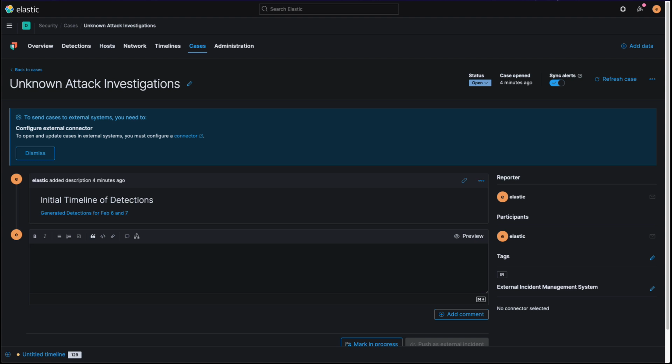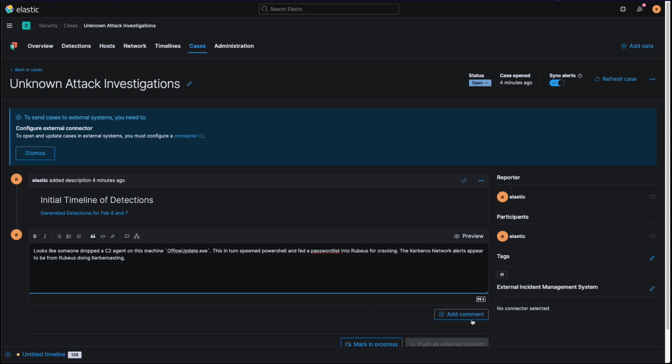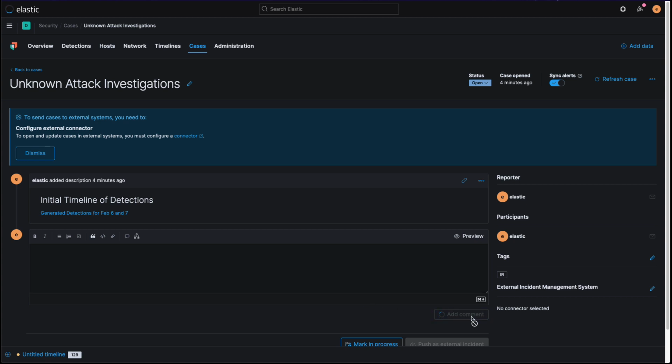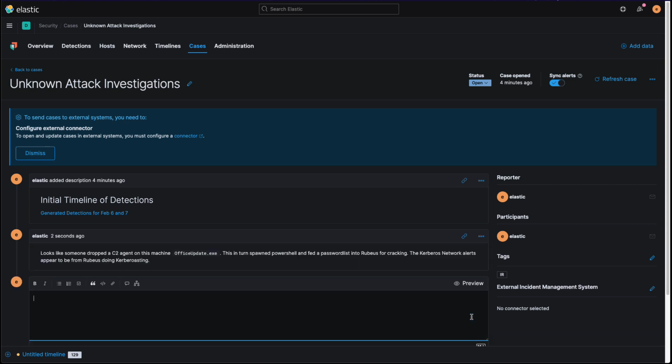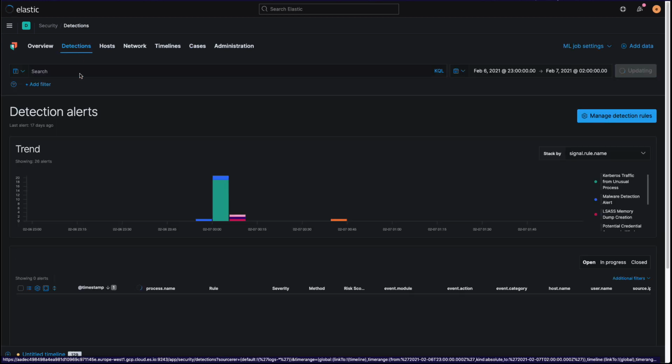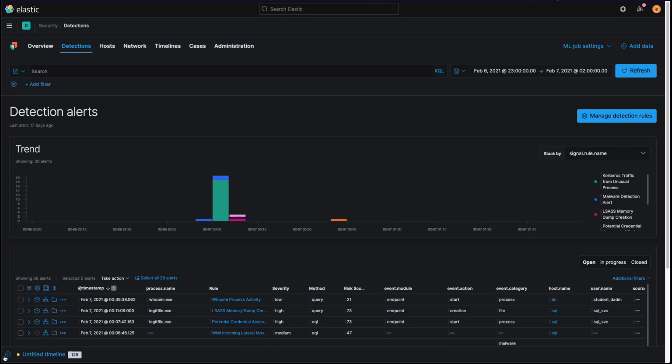Let's update the case with what we know so far. There must be communication back to the Command and Control server somewhere, likely via HTTP, but we need to verify that hypothesis. So while we complete our comments, let's go and find out and build a new timeline to test this.